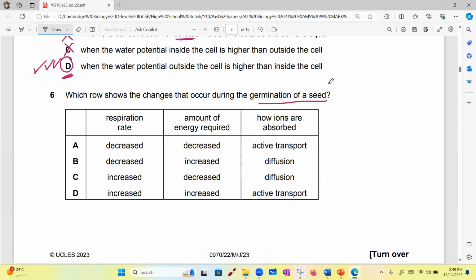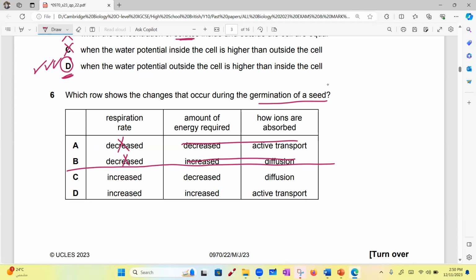Now, who will remind me? Germination starts by photosynthesis or respiration? Respiration. Thank you. So the answer will not be A or B. It would be C or D. So I will cross out A and B. So the respiration rate will be increased. The amount of energy needed, what do you think? Increase or decrease? Decrease. Again, I need energy to respire, or the respiration will what?